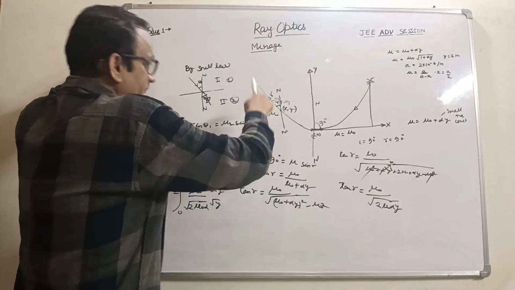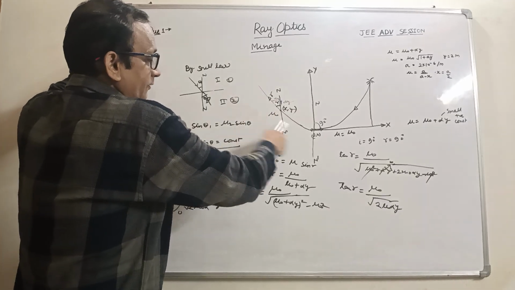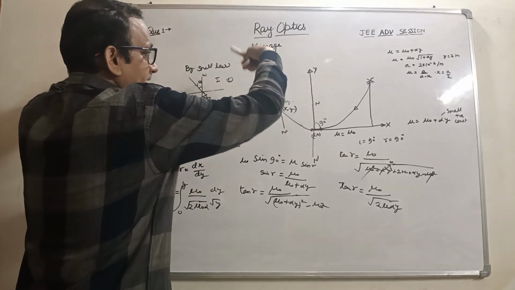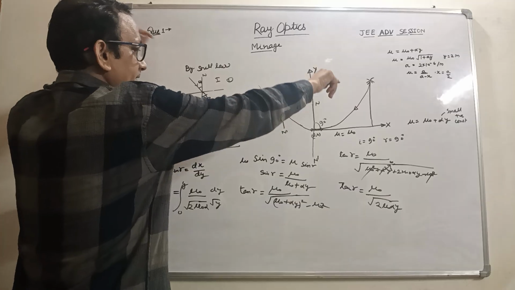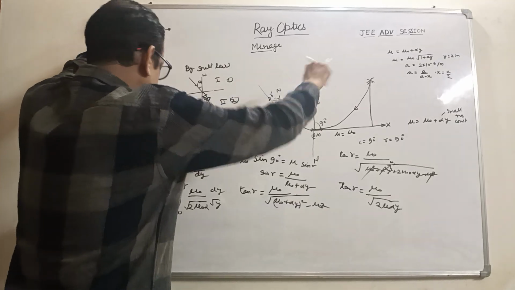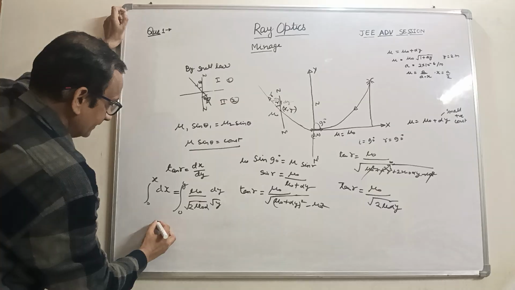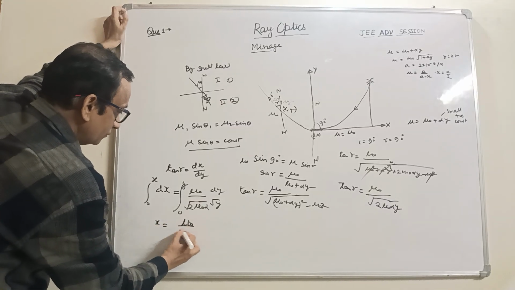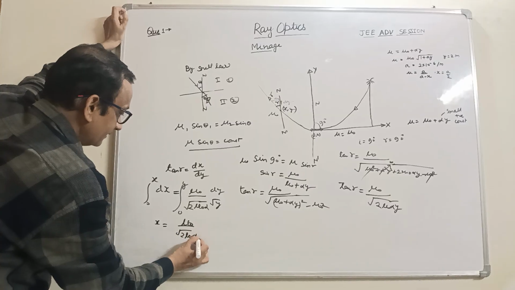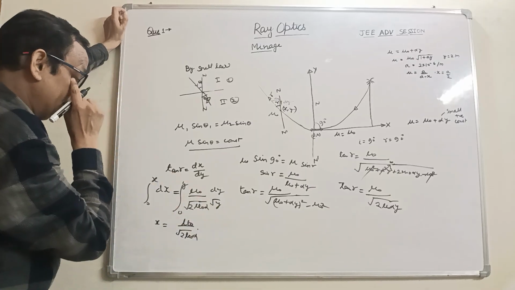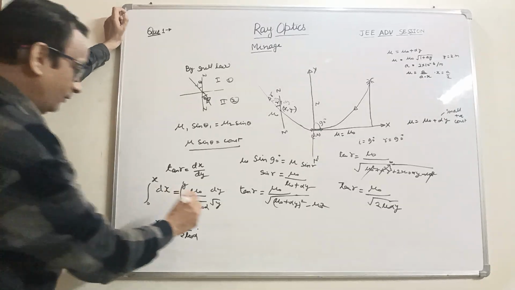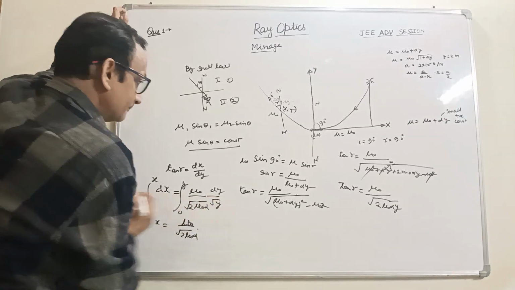When we find the slope, then we find the path equation, the equation for the light ray's motion. So we integrate: x becomes mu naught upon root 2 mu naught alpha into the integration of 1 by root y.